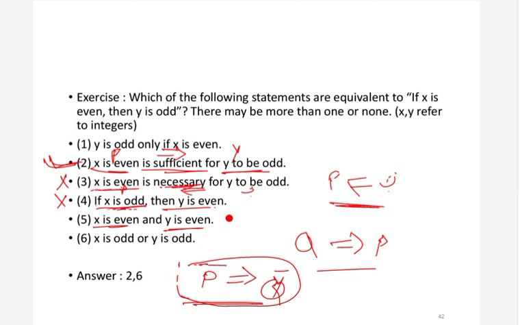Next, x is odd or y is odd. What is x is odd? X is odd is nothing but p dash, and y is odd is nothing but q, so p dash plus q. We already know that p implies q is the same as p dash plus q, so this is also correct. So only the second and sixth statements are equivalent to p implies q.